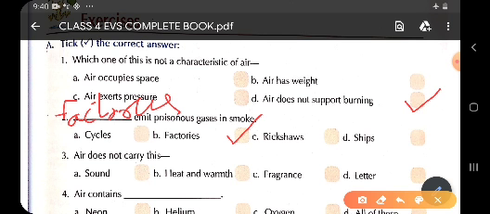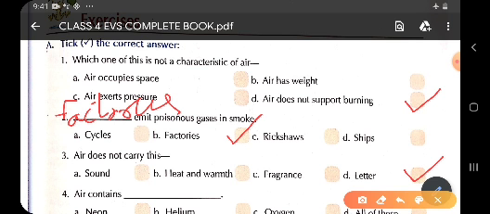But children, the last one, D. Here in the question it is asked, air does not carry. This means the right answer is option D, that is letter. Who carries the letter, children? Letters are carried by whom? Yes, letters are carried by the postman, not by the air. So air does not carry letters. This means the answer is letters.